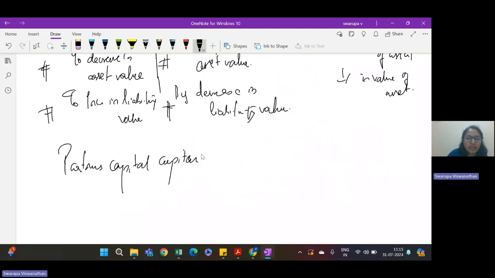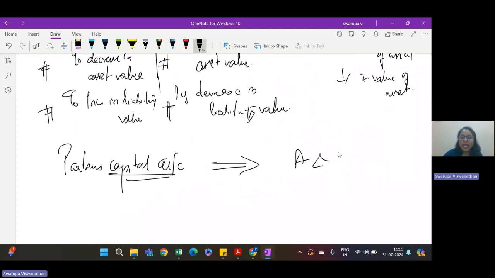And which partner? Whether it is A, B, C or A and B only. Okay, it will move to A and B's capital account in old profit sharing ratio. Who bought the land? The land was bought in 2001 by A and B. So now when there is an appreciation, who will get the benefit? Only A and B will get the benefit.